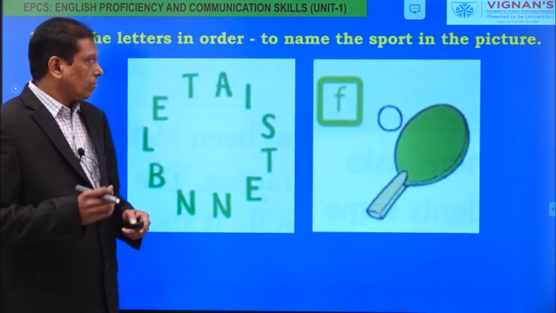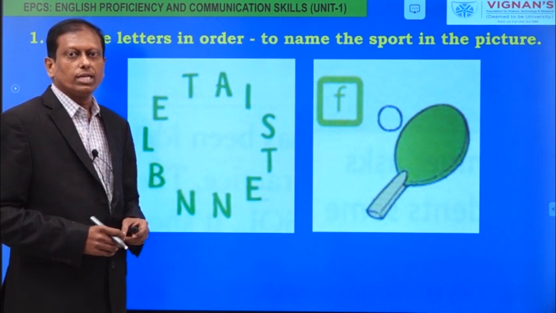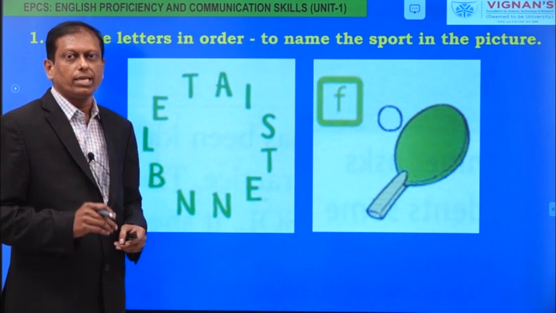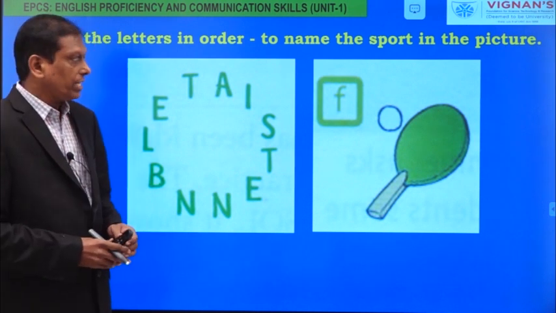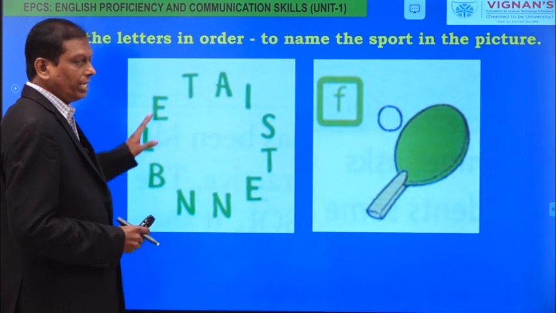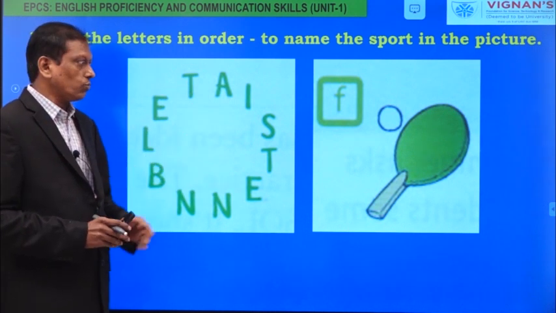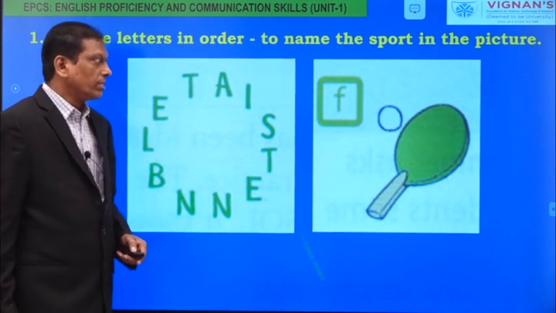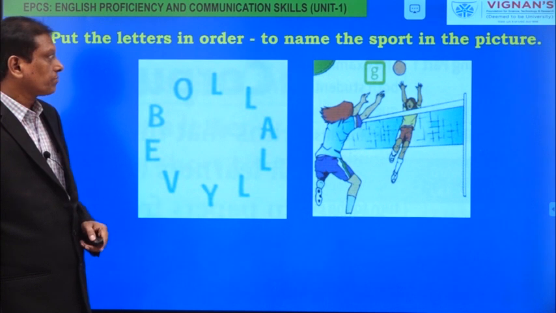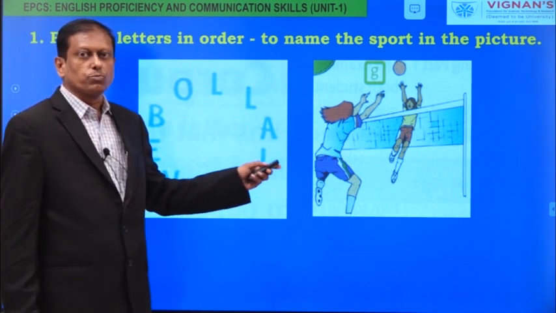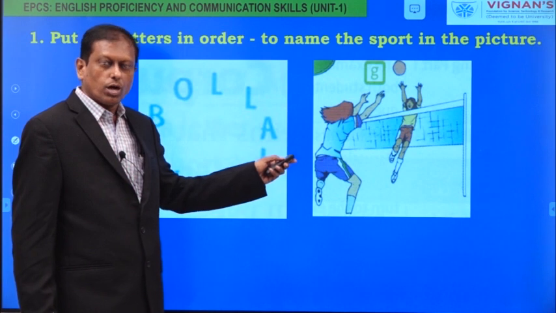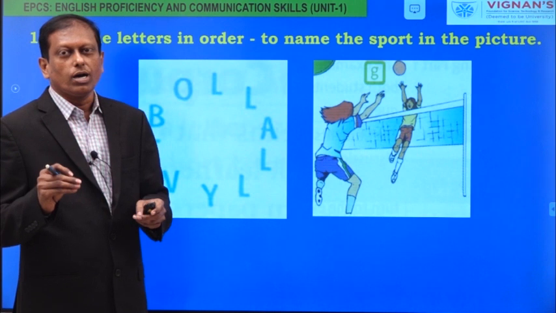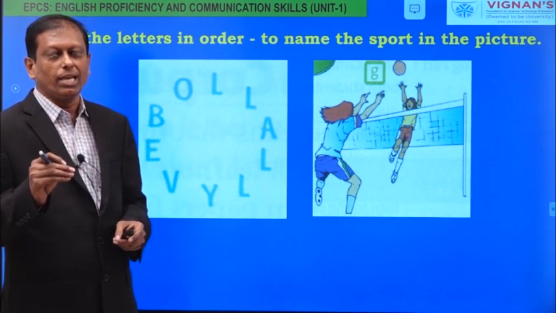And please, once again, I remind you that please note down the spelling of this word before I display the spelling to you. And this jumbled order needs to be rearranged into the correct word. And I hope that this is well familiar to you, and this is table tennis. Now this is a very famous sport in our schools and colleges. You all have played this, but I am sure some of you are not confident in the spelling of this.